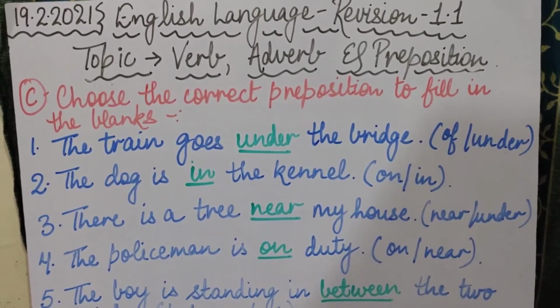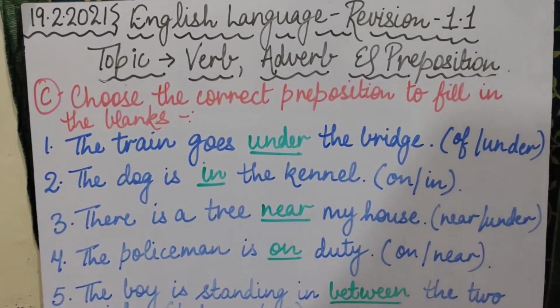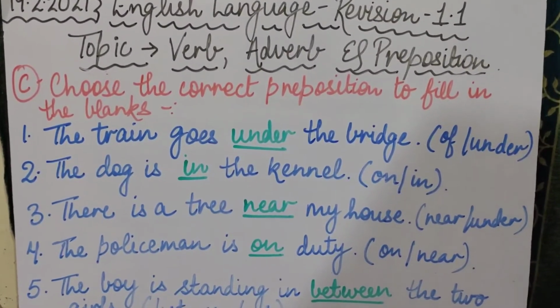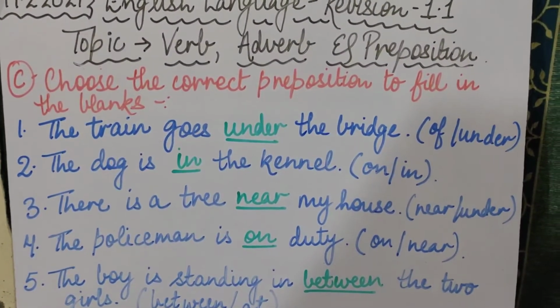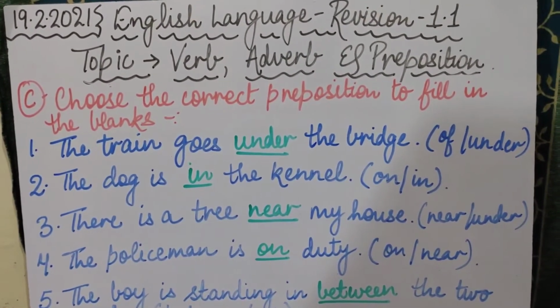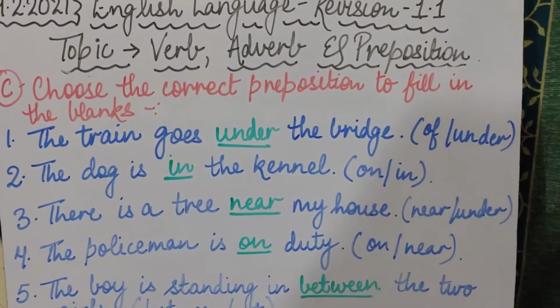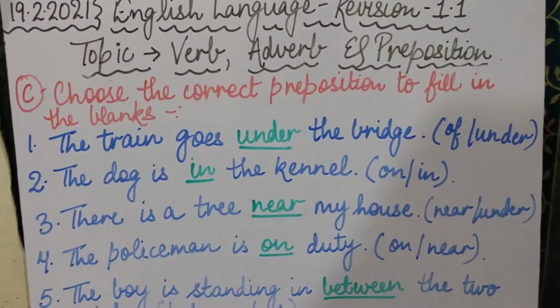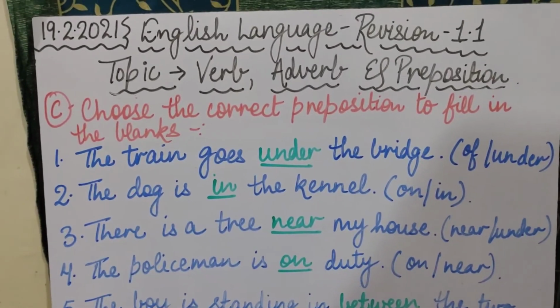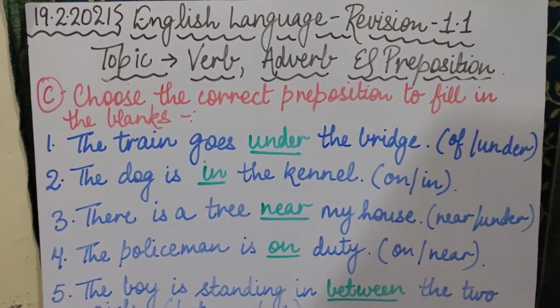कोई भी words जो हमें किसी के पोजीशन या प्लेस के बारे में बताते हैं, वो हमारे लिए prepositions होते हैं. Is that clear? Like the parrot is in the cage. So parrot कहाँ पे है? Cage के अंदर. In. So in is your preposition. Clear? So this third exercise is on the topic of prepositions. Make sure that you listen to it very carefully.